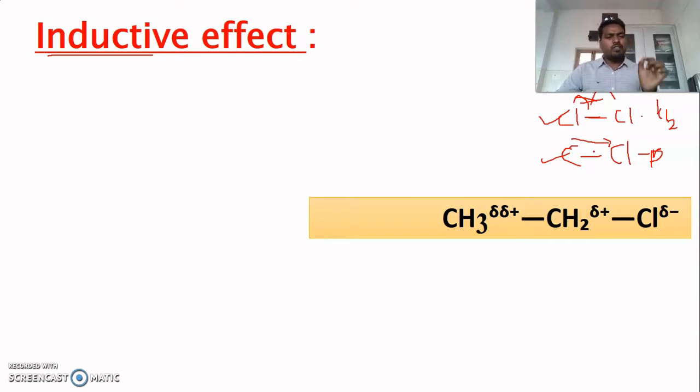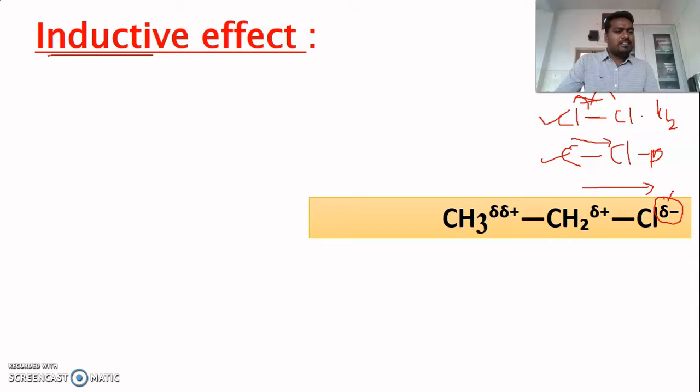It's very simple. If the electronegativity of the two bonded atoms in a covalent bond is the same, that is, a homonuclear diatomic molecule, it is a non-polar covalent bond. If it is heteronuclear, that is two different atoms, it is a polar covalent bond. So we can observe the inductive effect in the case of a polar covalent bond. Here there is a bond between carbon and chlorine. Here chlorine is highly electronegative. As a result, electron density is slightly moved towards chlorine. As a result, chlorine is going to get a negative charge.